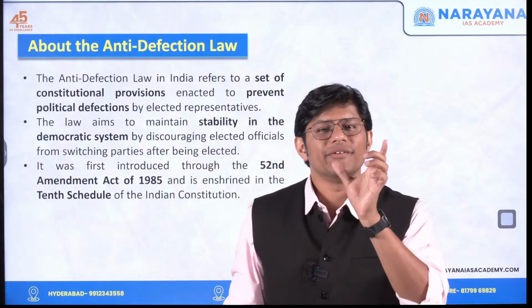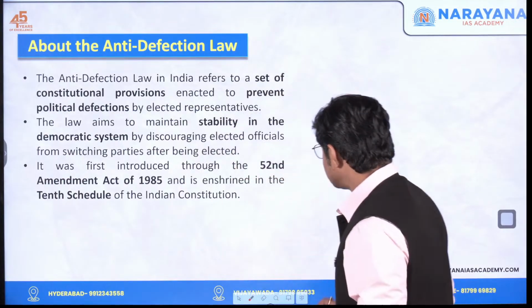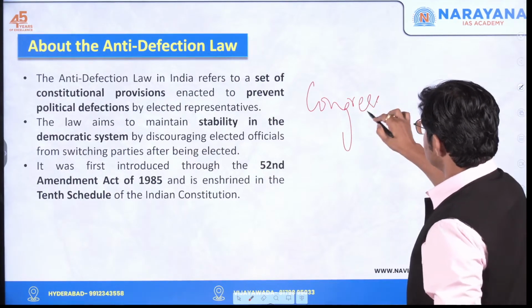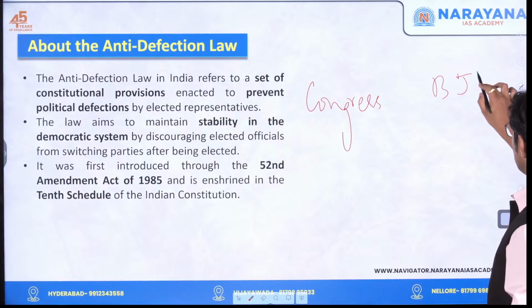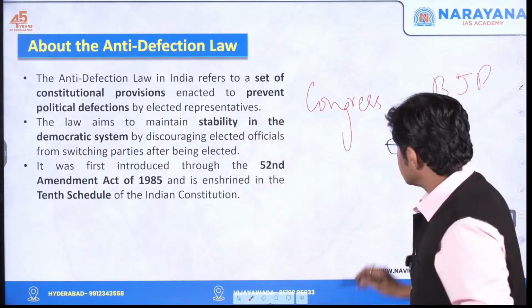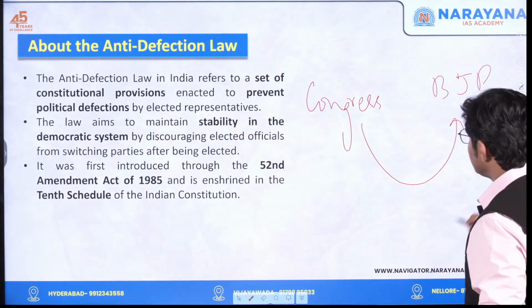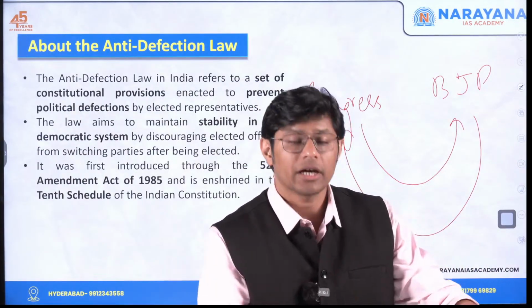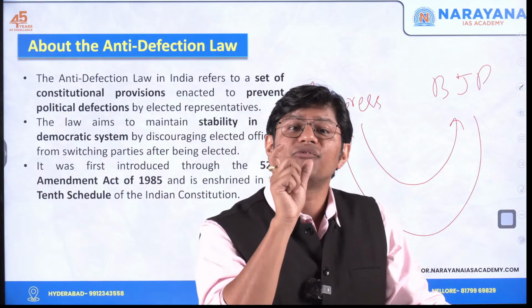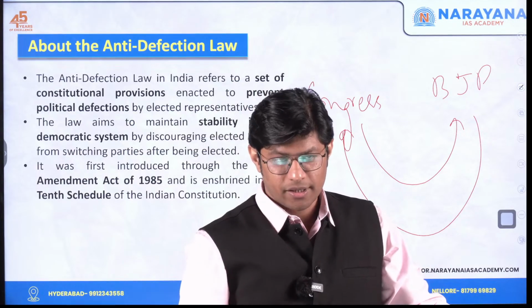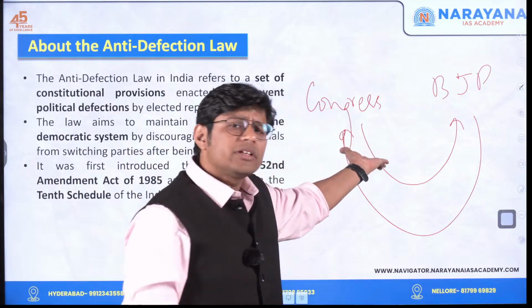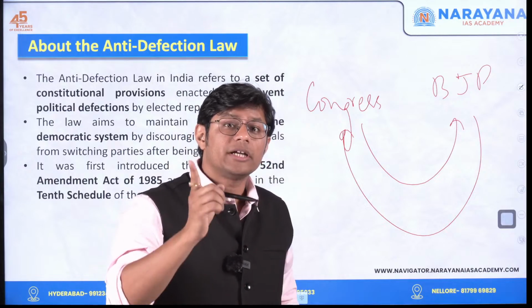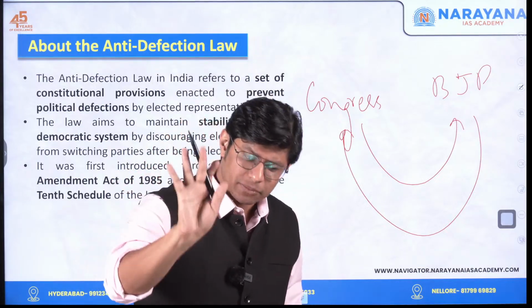This is known as defection. What is defection? Let's say here we have Congress and we have BJP. The members of Congress joining BJP or the members of BJP joining Congress. This phenomenon is defined as defection, right? Now, what is the problem with defection? The problem with defection is it leads to political instability. Let me just explain it to you with the help of an example.